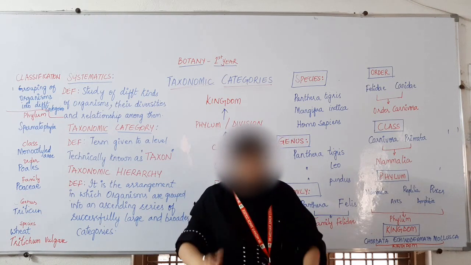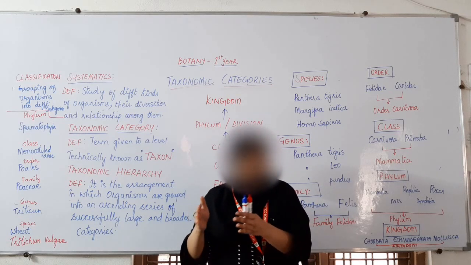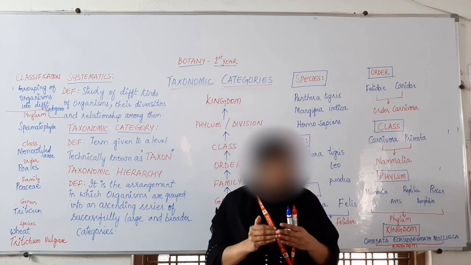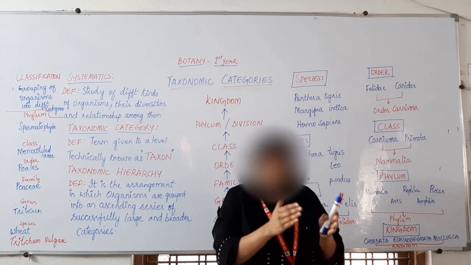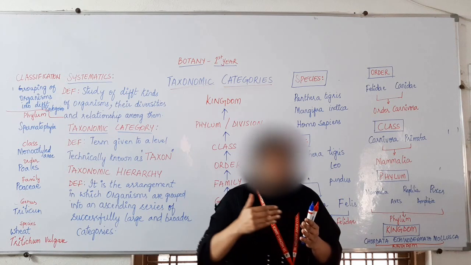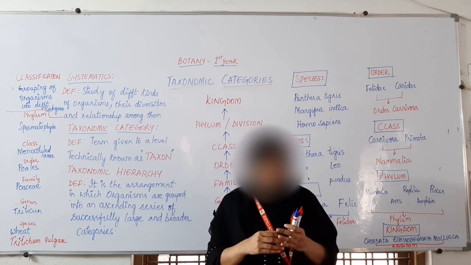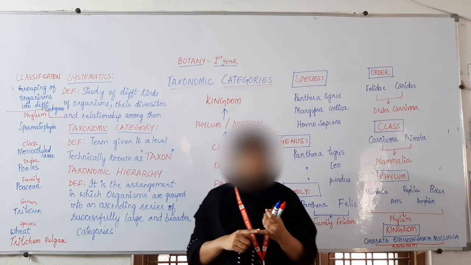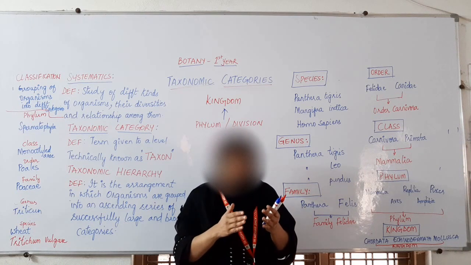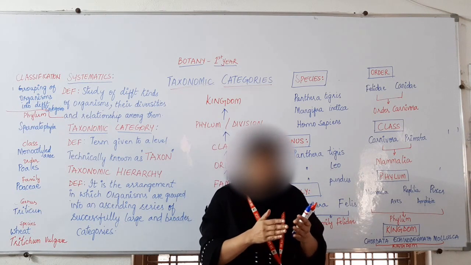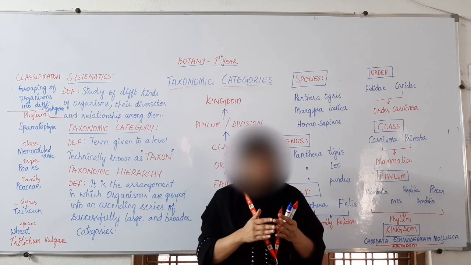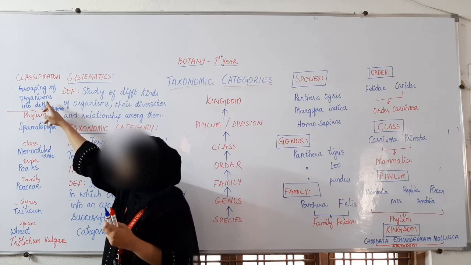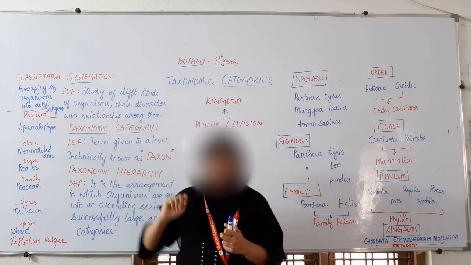By separating them into different groups. Based on what? Based on the similarities, we are classifying or grouping living organisms into different groups or categories. Such a process is called classification, that is grouping of organisms.